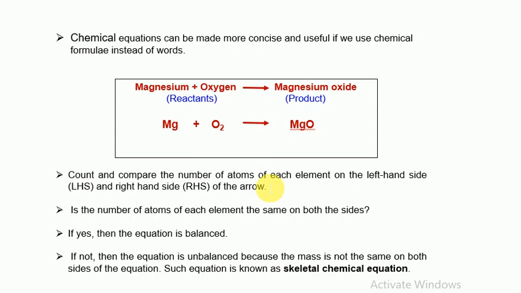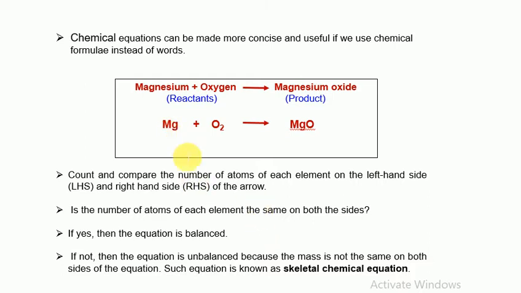Now the chemical equations can be made more concise and useful if we use chemical formulae instead of words. So for magnesium we can write Mg, plus oxygen O2, oxygen gas, gives magnesium oxide MgO. Count and compare the number of atoms of each element on the left hand side and right hand side of the arrow. Is the number of atoms of each element the same on both sides? If yes, then the equation is balanced, and if not, this is the unbalanced equation or the skeletal chemical equation.